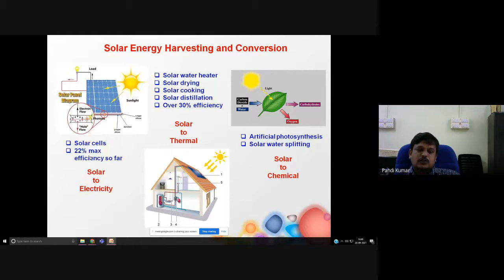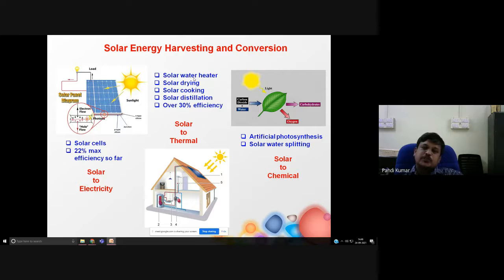So far, 22% maximum efficiency is commercially available with the silicon solar panel. So if you utilize this light, you can harvest solar energy as electricity. Likewise, if you use IR radiation, you can convert solar energy into thermal energy.